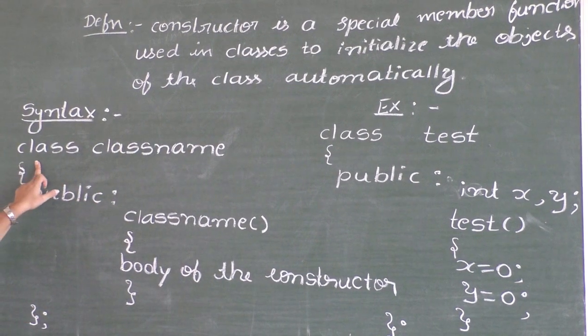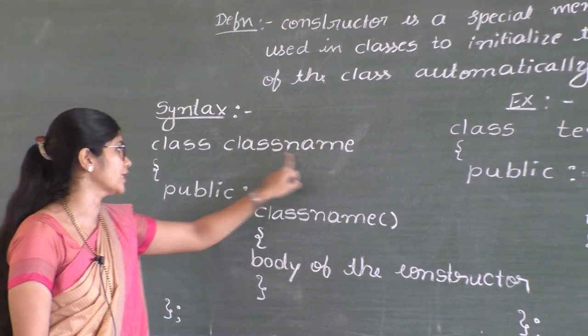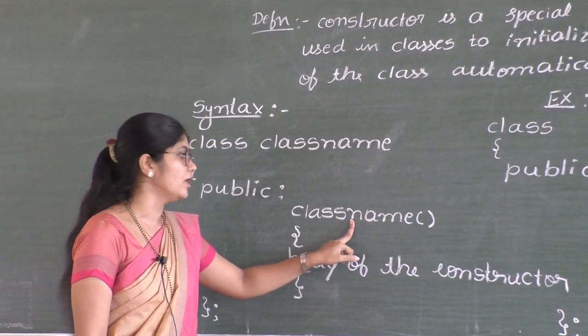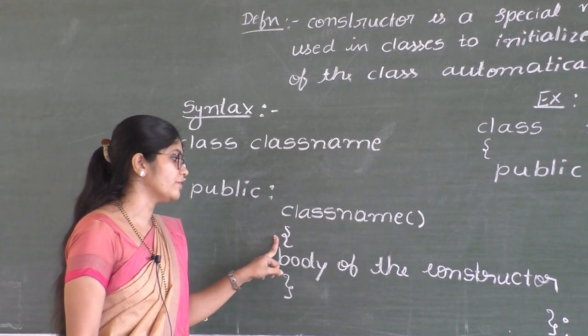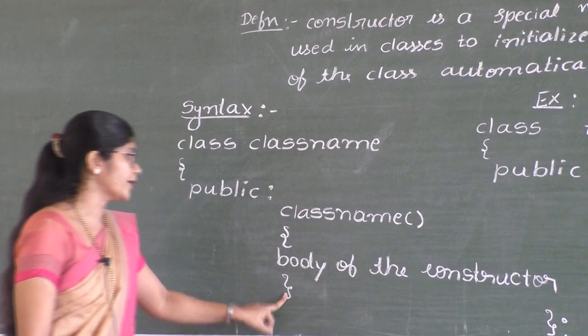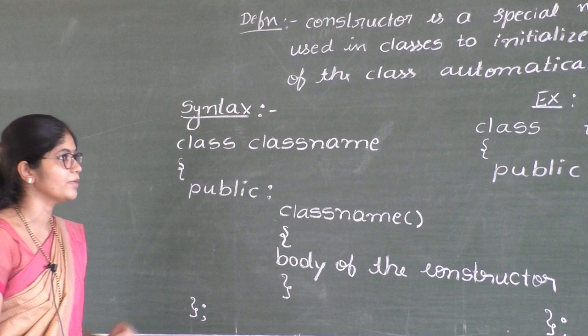See, in the syntax, class is the keyword, class name is the name of the class. Under public section, class name, here class name is the name of the constructor. Open the flower bracket, here we have to write the body of the constructor. Close the flower bracket of constructor and close the flower bracket of class, put semicolon.